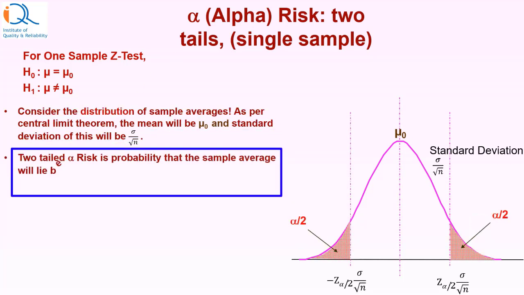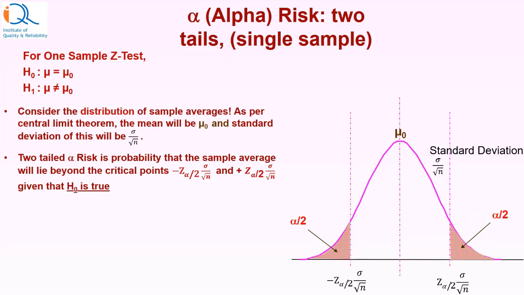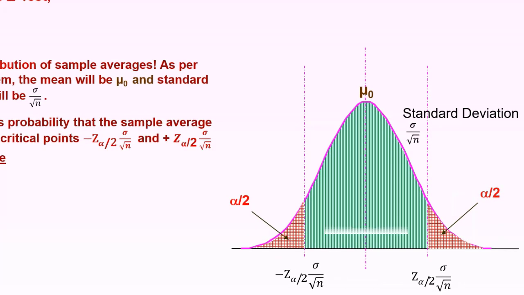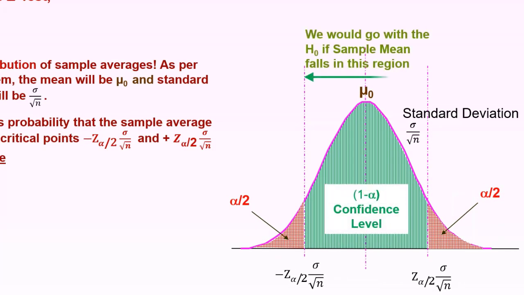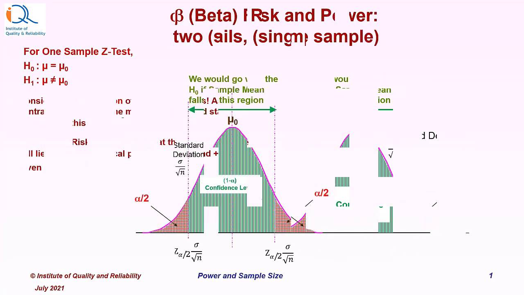Two-tailed alpha risk is the probability that the sample average will lie beyond the critical points minus z alpha by 2 sigma by square root n and plus z alpha by 2 sigma by square root n, given that H0 is true. The green area shows 1 minus alpha, which is the confidence level. We would go with the null hypothesis H0 if the sample mean falls in this region.